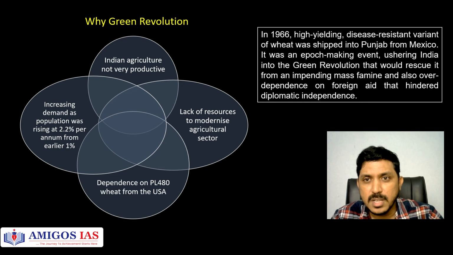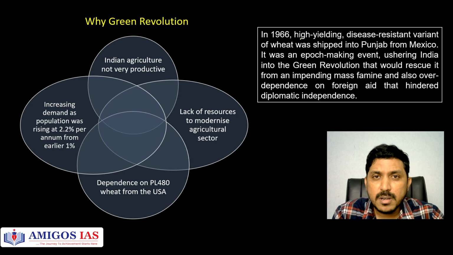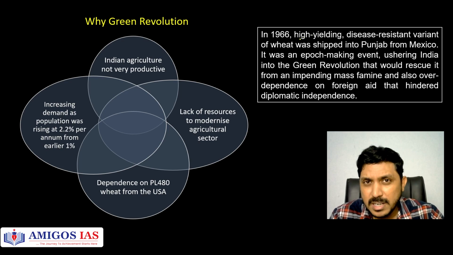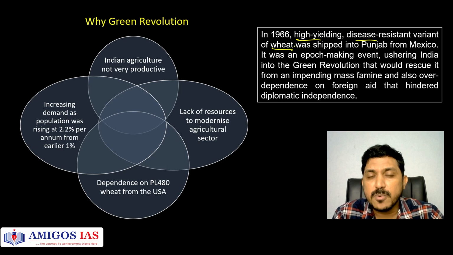Now what happened here was, in 1966, this had already been initiated in Mexico. From there we brought tons and tons, at least 16,000 tons, of high yielding disease resistant varieties of wheat, and it was brought to the agriculturally productive region of Punjab.